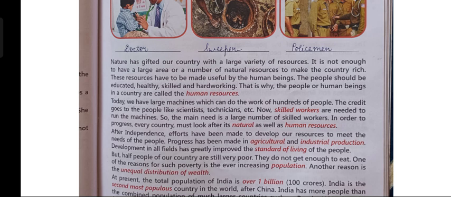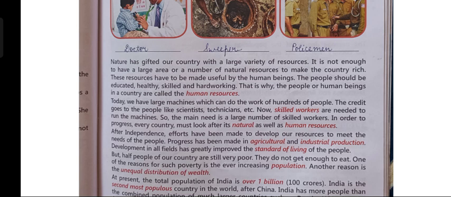Now, children, we have different types of machines that can do the work of hundreds of people. But the credit for making these machines goes to the scientists and technicians. So, skilled or trained workers are needed to run those machines.